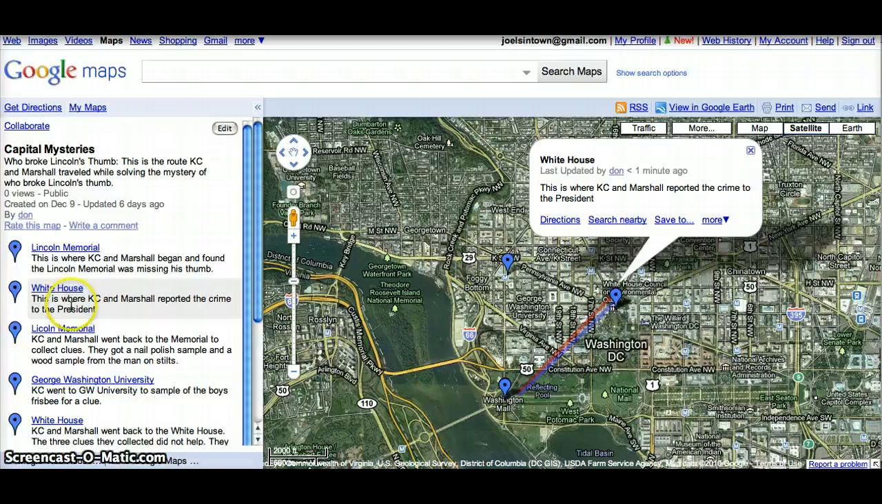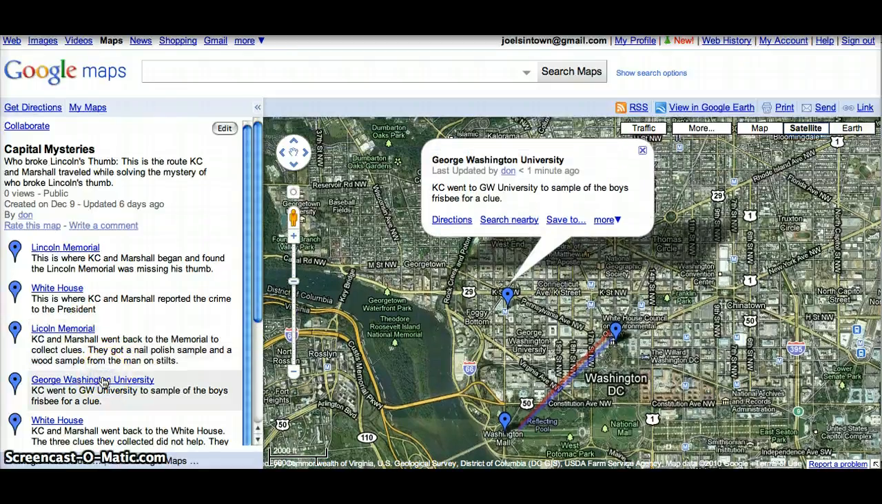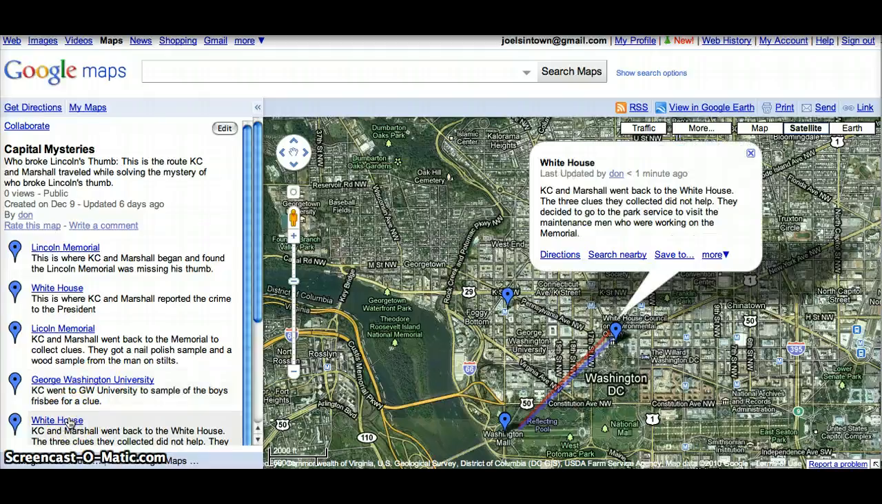After they told the president the news, they rushed back to the Lincoln Memorial for some clues. They took a sample of a woman's nail polish through some deception. They took a piece of wood off a man's stilts, and those were two of the clues they were looking for. They thought they might have something to do with the missing thumb. Then they went to George Washington University, to the dorm rooms, because they were looking for a Frisbee that some kids were playing with and thought maybe the Frisbee had something to do with the missing thumb. So they went back to the White House with all their information, and after the FBI looked at it, they found out that it wasn't going to help them at all.